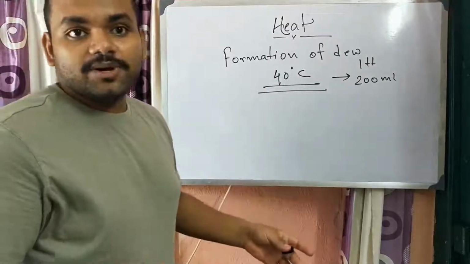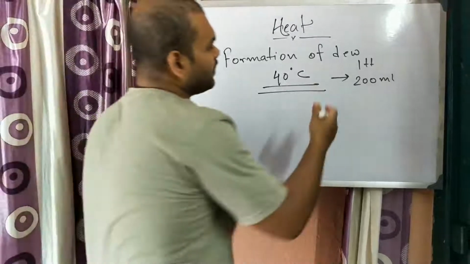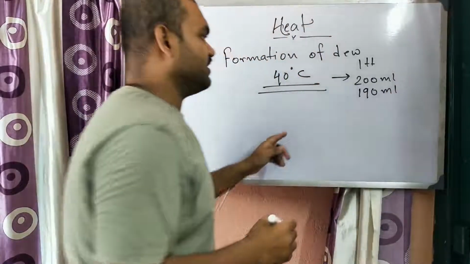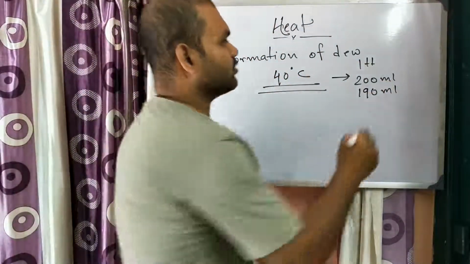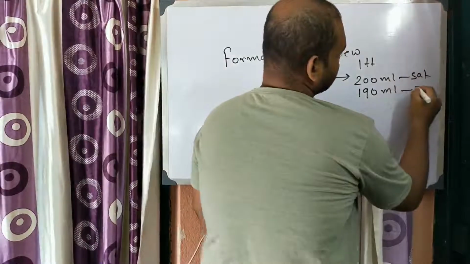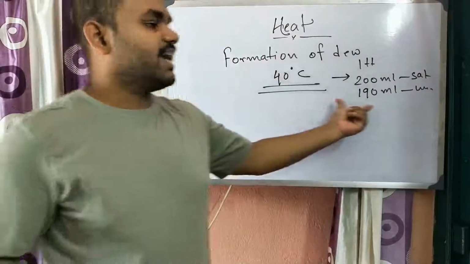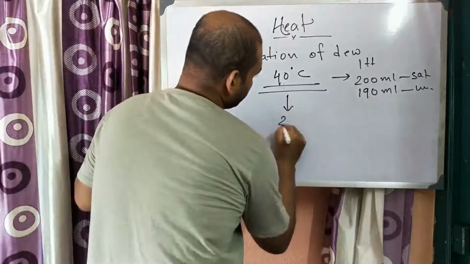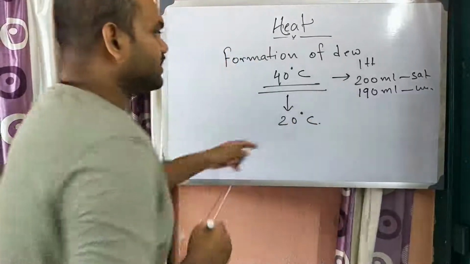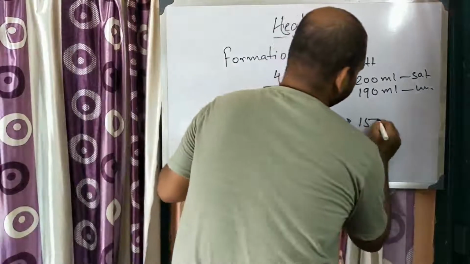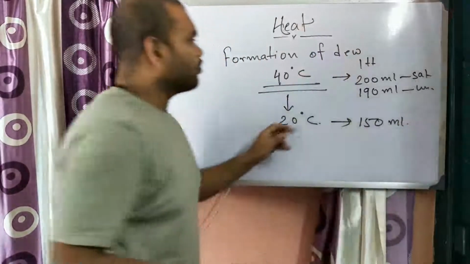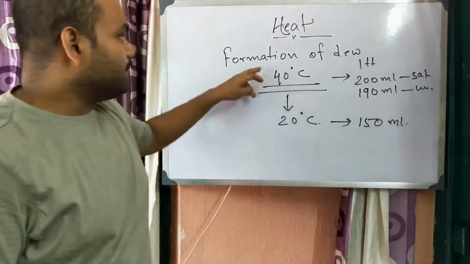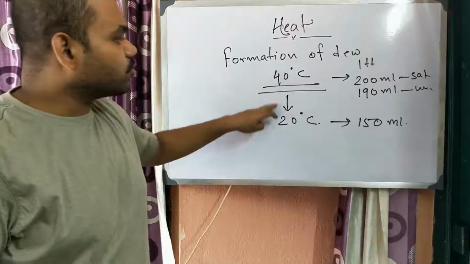Suppose there is 190 ml of water vapor present in 1 liter. The saturation point is 200 ml, so at 40 degrees the air is unsaturated. But suppose it comes down to 20 degrees Celsius, where the saturation is 150 ml. The air which contains 190 ml, after sunset, comes down to 20 degrees Celsius.